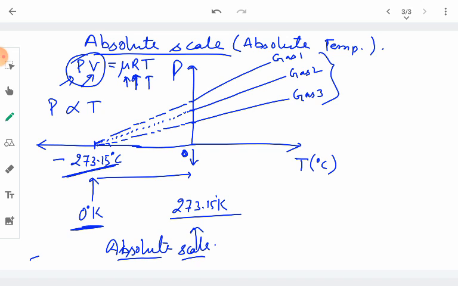And the 0 of the absolute scale represents the temperature of minus 273.15 degrees Celsius. This is called absolute 0.